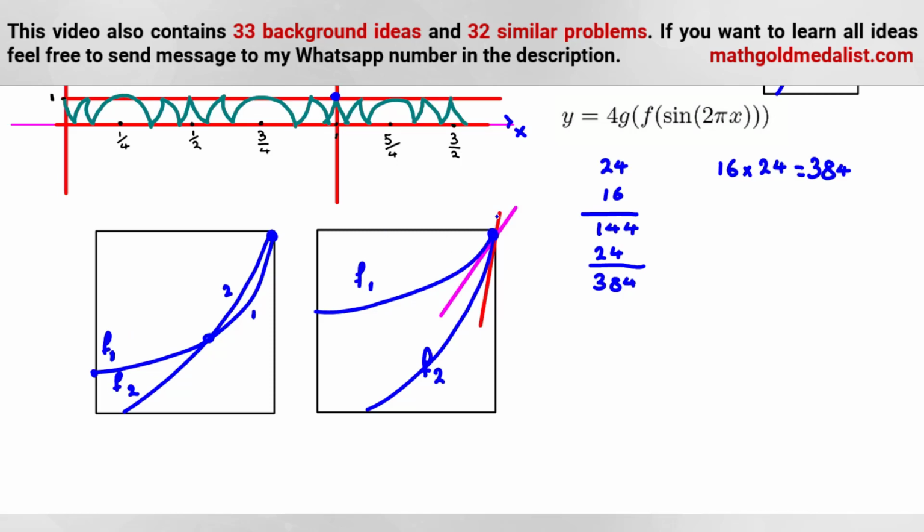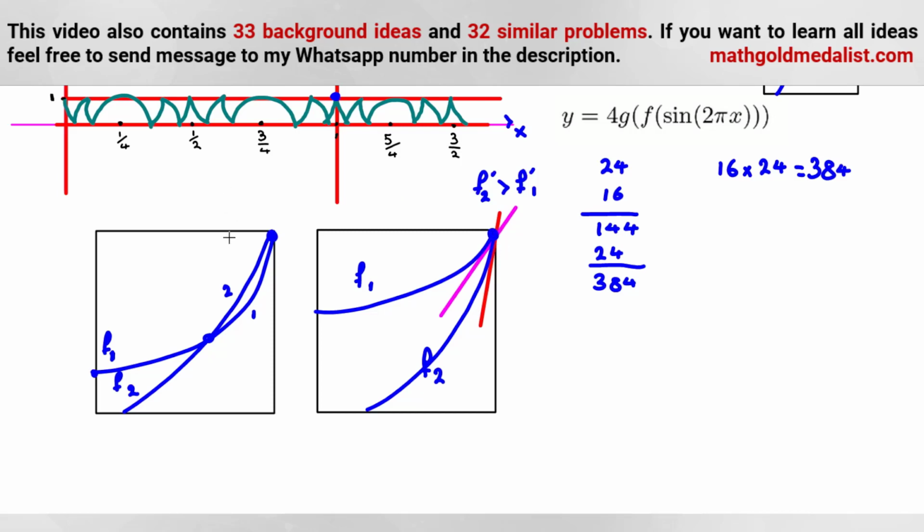In this case, which of them is greater? Pink one. Pink on F2. F2 prime near (1, 1) is greater than F1 prime, or we can say at (1, 1). Maybe also they are equal, but we should check. In this case, we have this.